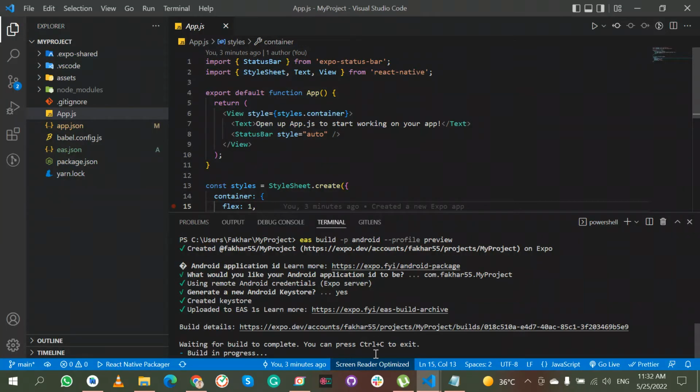We can review from here, as it is a recording. From this link we can go to the Expo site and see the progress, how much is remaining to build. So wait a while until the process is complete.